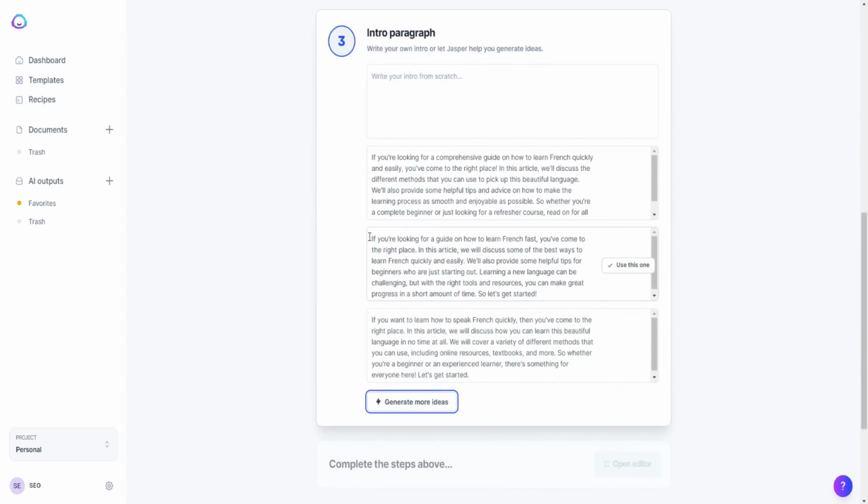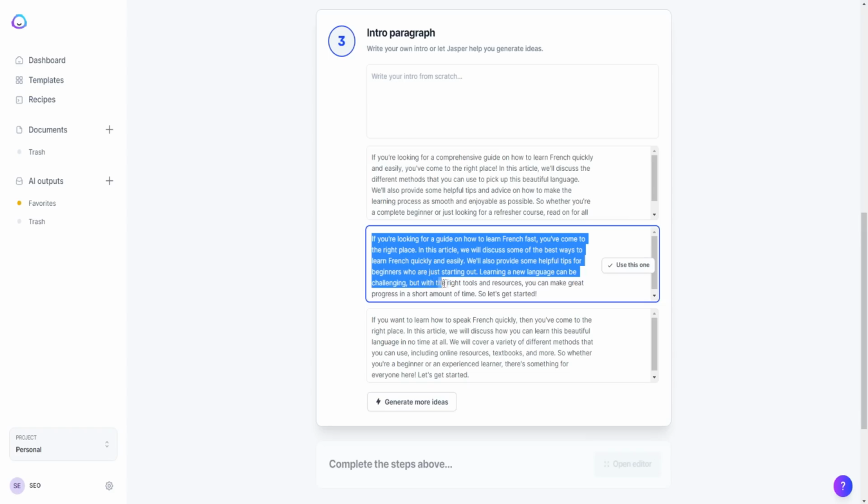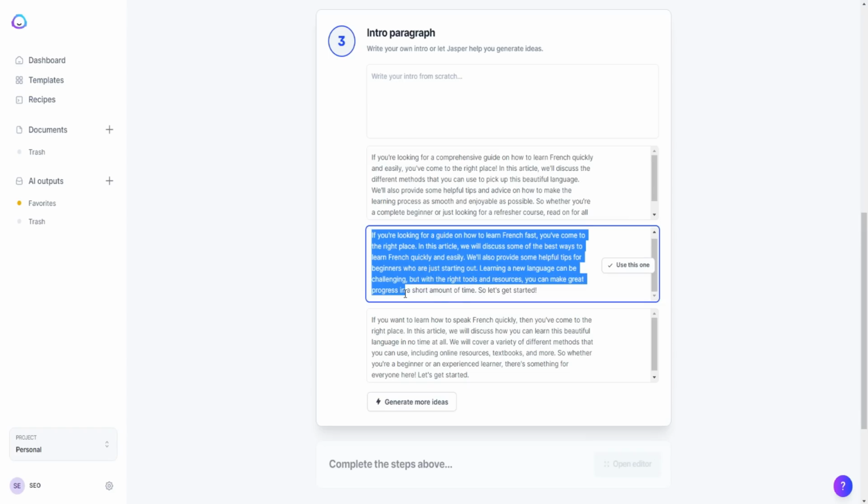So let's read the middle one. For example, if you're looking for a guide on how to learn French fast, you've come to the right place. In this article, we will discuss some of the best ways to learn French quickly and easily, but also provide you some helpful tips for beginners who are just starting out. Learning a new language can be challenging, but with the right tools and resources, you can make great progress in a short amount of time. So let's get started. So I like that one as well.